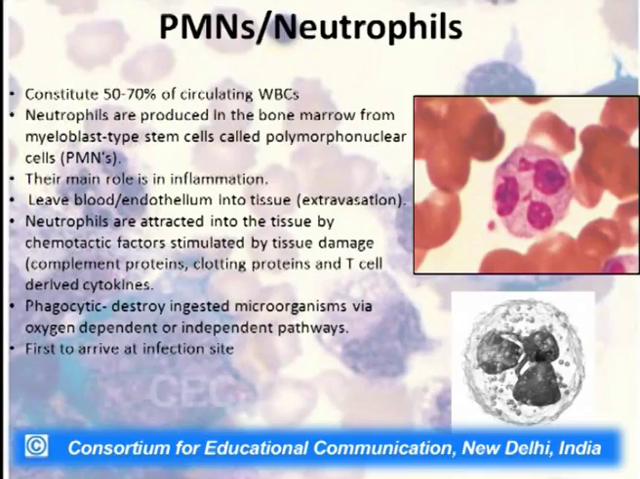Once it reaches the site of injury, it phagocytoses the pathogen which has come there. So, the phagocytic process which the neutrophil is involved in destroys the ingested microorganism either through the oxygen dependent mechanism or oxygen independent pathways. So, we can rightly say that they are the first line of defense, they are the first to arrive at the infection site.